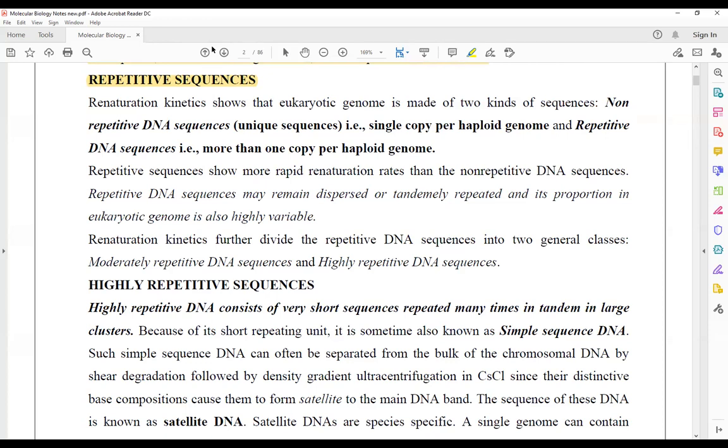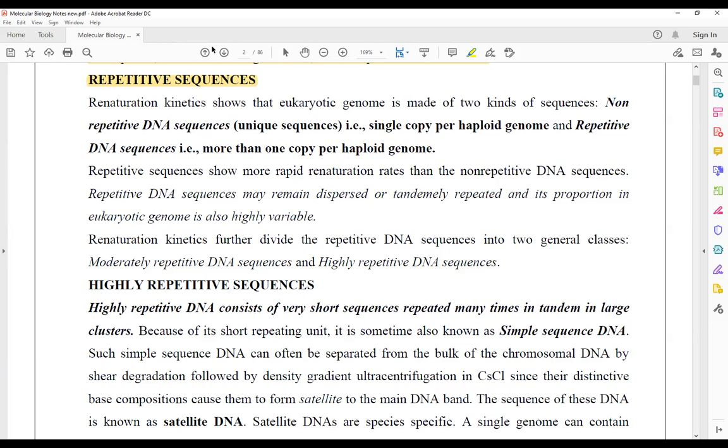Simple DNA sequences are present in only a single copy per genome, and repetitive DNA sequences are present in more than one copy within the genome. Those which are in a single copy are simple DNA sequences, and those in more than one copy are referred to as repetitive DNA sequences.